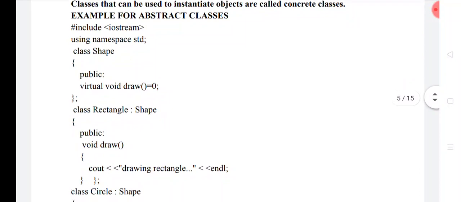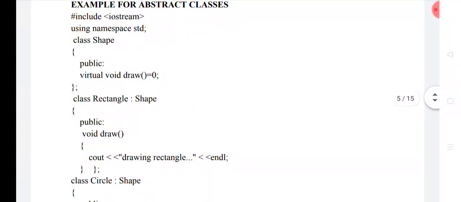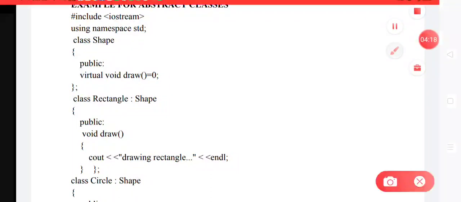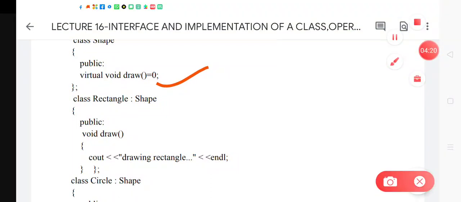Here, Shape is acting as an abstract class because it is providing the function draw to its derived classes. It is providing just the draw function, and the Rectangle class and the Circle class are the derived classes from this Shape class. The Rectangle class and Circle class are expected to have the definition for the draw function, which is a pure virtual function inside the Shape class.